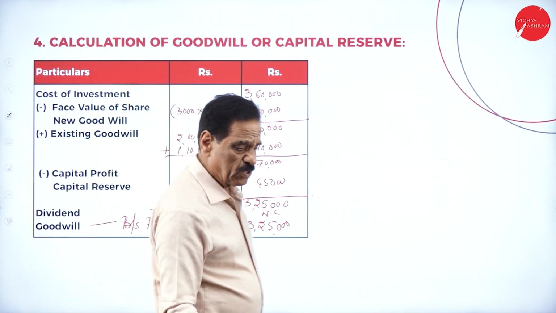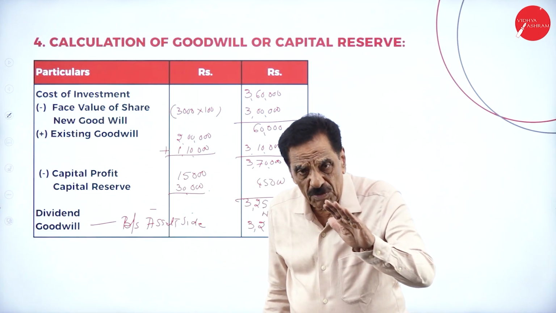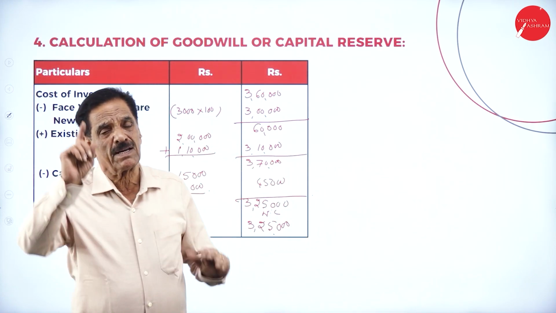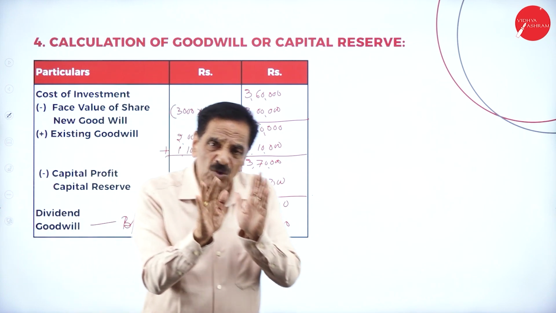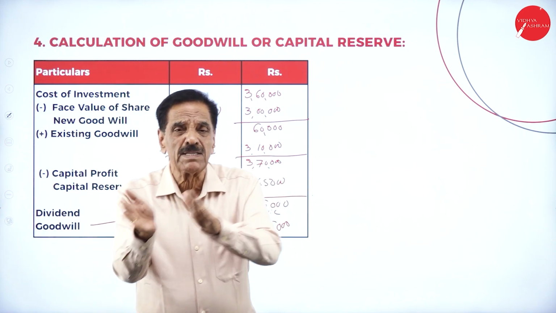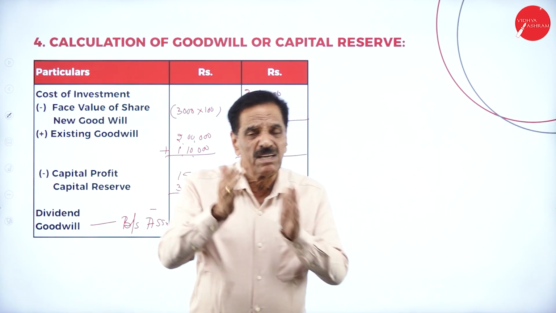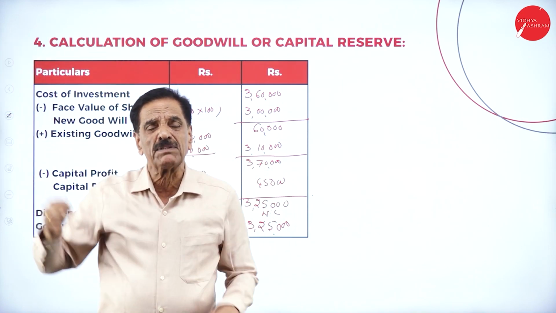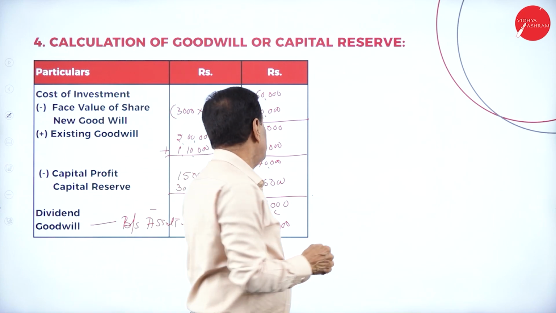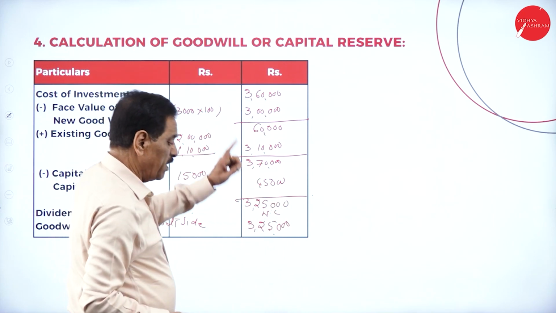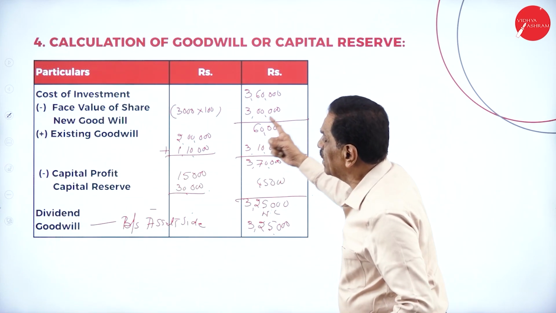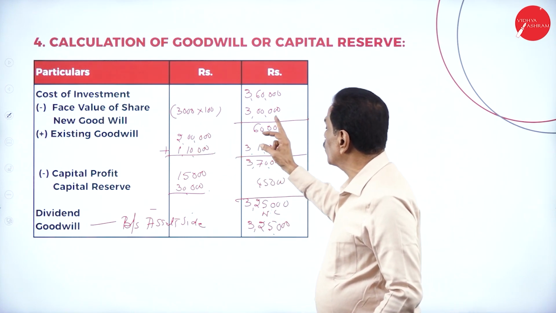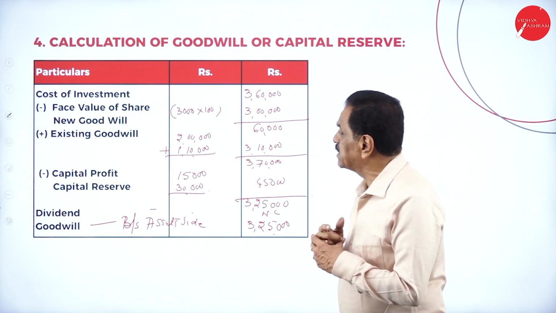Whatever the law says, either the goodwill or the capital reserve, whichever is more, should appear on the balance sheet. If the goodwill is more, it will come on the asset side of the balance sheet. If the capital reserve is more, it will come on the liability side of the balance sheet. If you see here, your cost of investment is 3,60,000 for how many shares? 3,000 shares. What's the real value? Only 3 lakh.